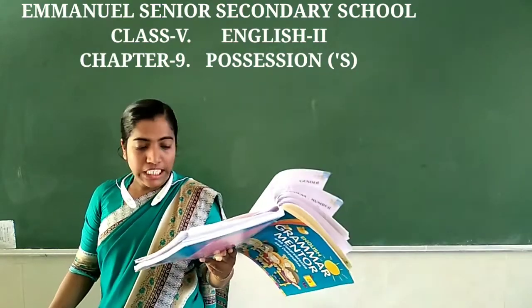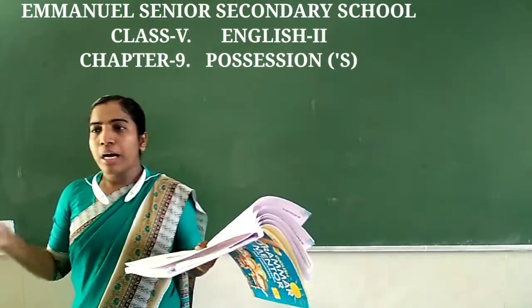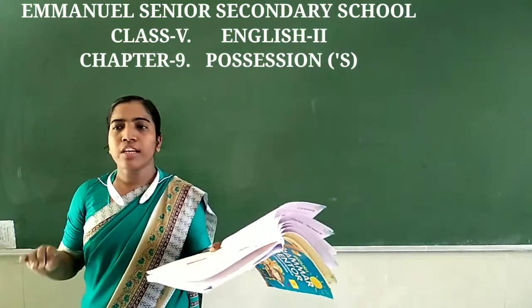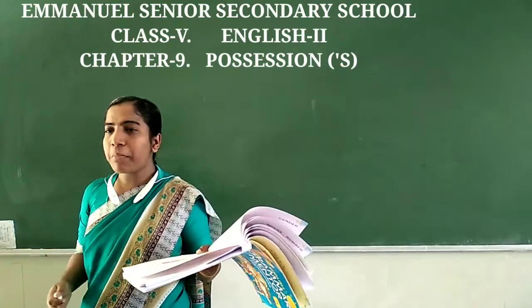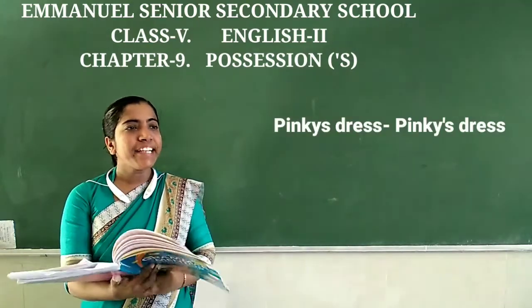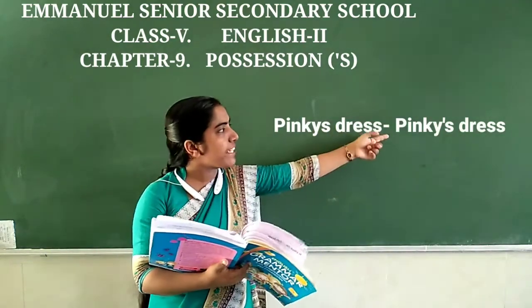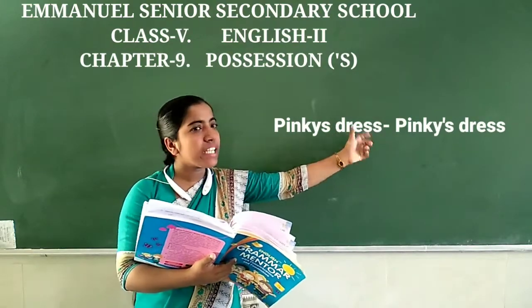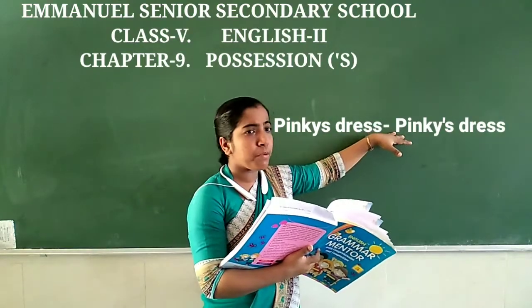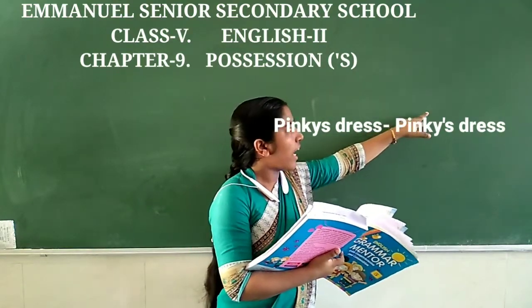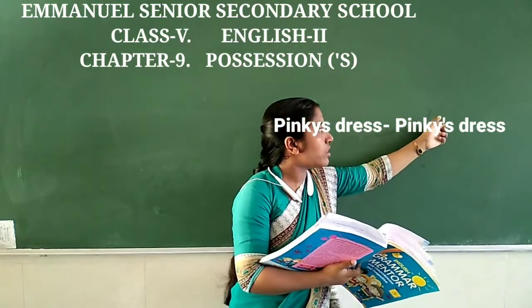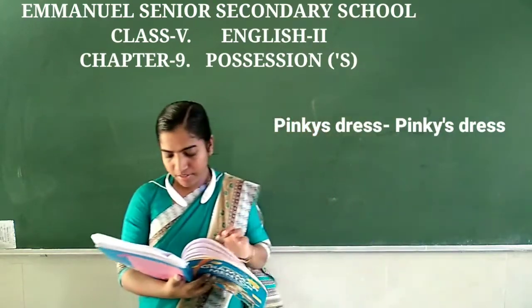Exercise A. Insert apostrophe wherever required. आपको apostrophe लगा के possessive noun में convert करना है. Okay, wherever required, जहाँ पर उसका requirement है. So, 1 or 2 examples I'll be doing, remaining you have to do by yourself. This is the first one. Pinky's dress. So, Pinky ki dress. Now, where you will put the apostrophe? Yes, after the Y, because Pinky is the singular noun. S के बाद already दिया है, तो Y के बाद लगाना है.